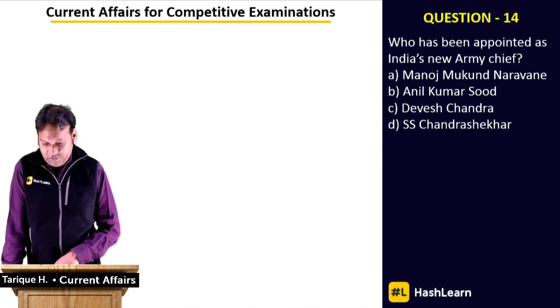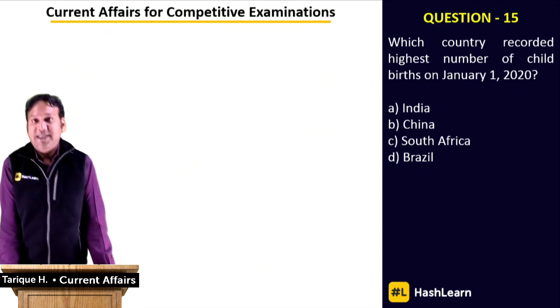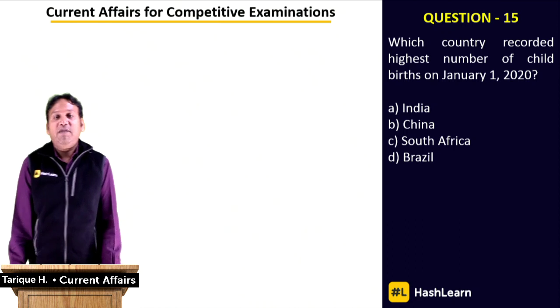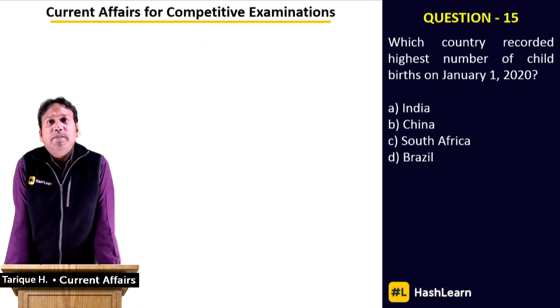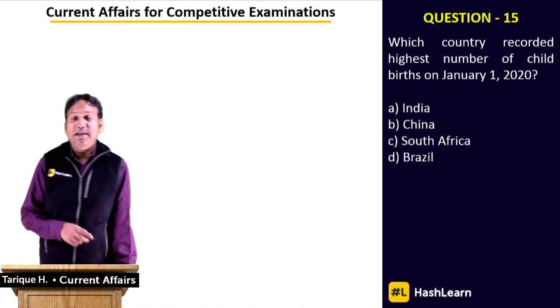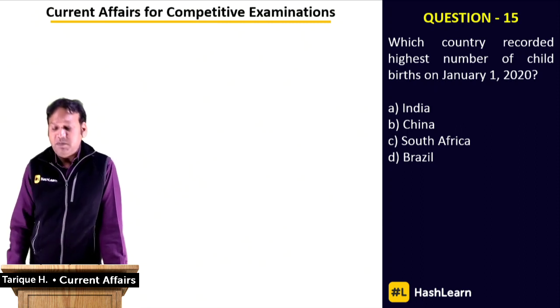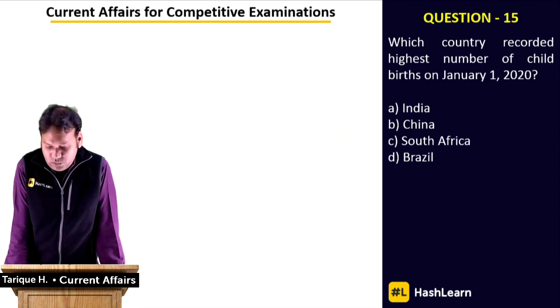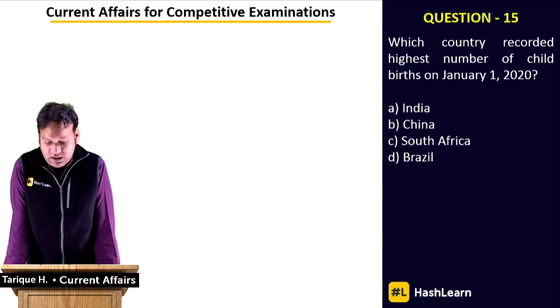Let's move on to question number 15 now. Which country recorded the highest number of childbirths on January 1, 2020? I believe you can answer this question. Around 2 lakh children were born on the 1st of January, approximately. That's what I remember. I'll give you the exact figures in the slide here. And out of that, which country recorded the highest number of childbirths on January 1, 2020? Is it A, India? B, China? C, South Africa? Or D, Brazil?